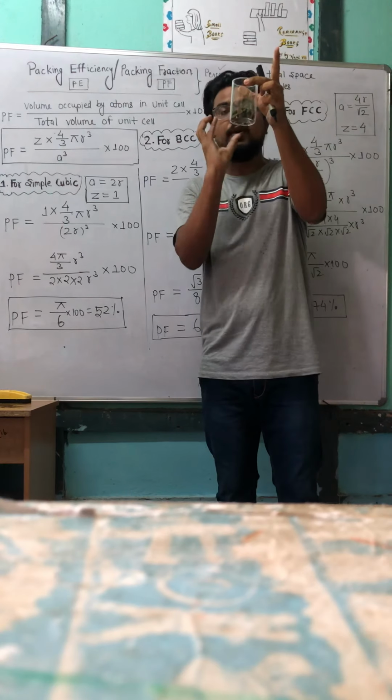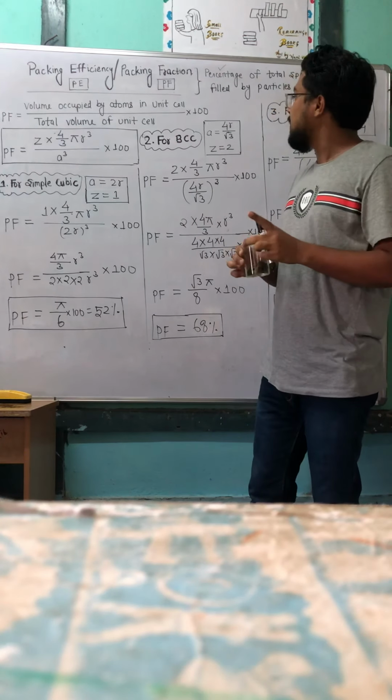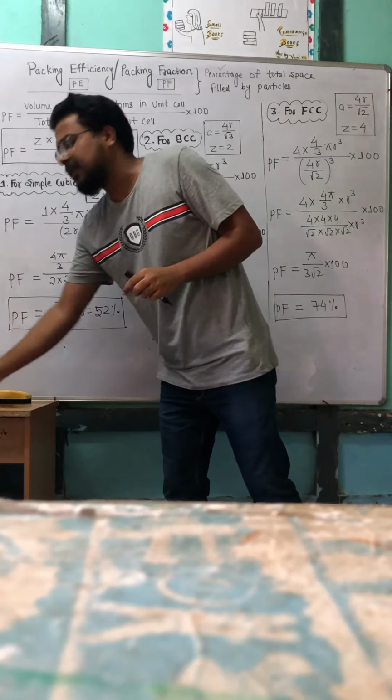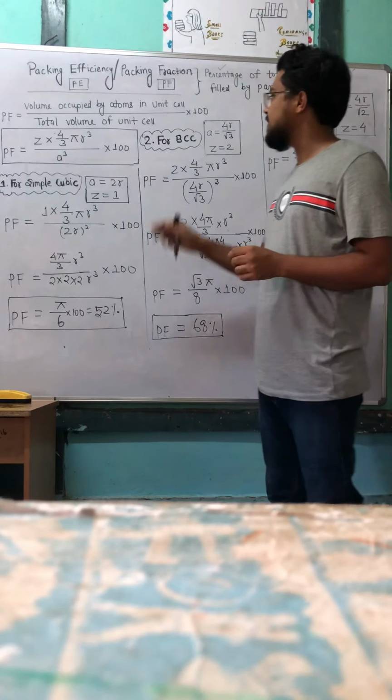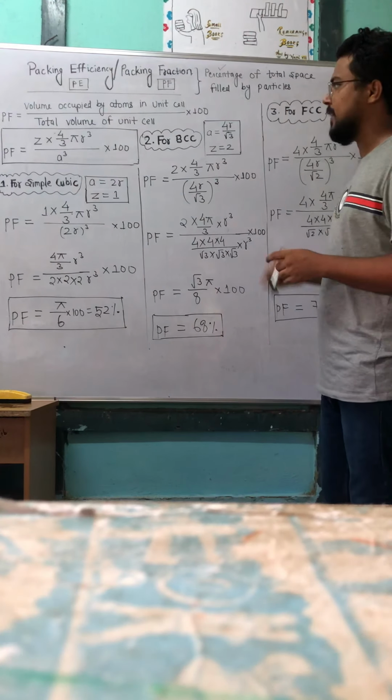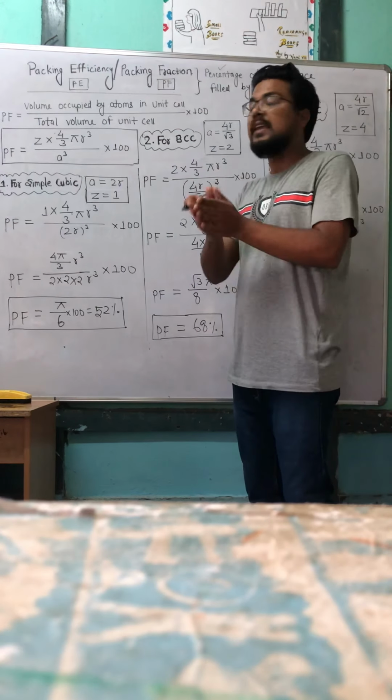So further, for simple cubic, for BCC or for FCC, we have three kinds of unit cell. We are just studying about cubic unit cells: simple cubic, body centered or face centered. So what is packing fraction?